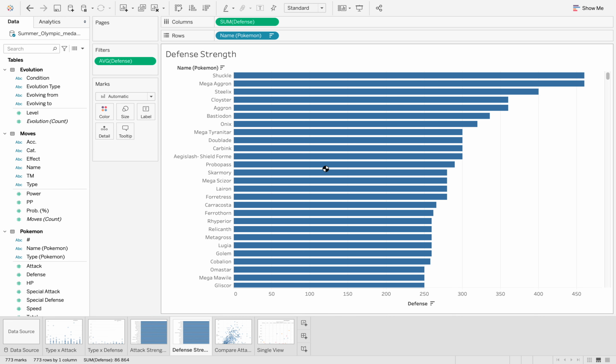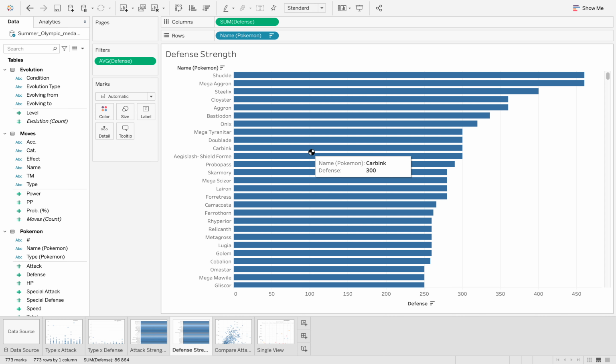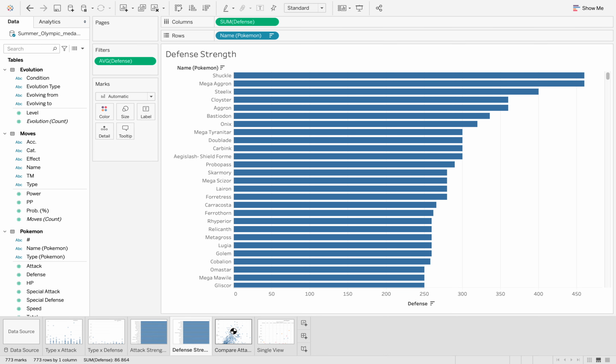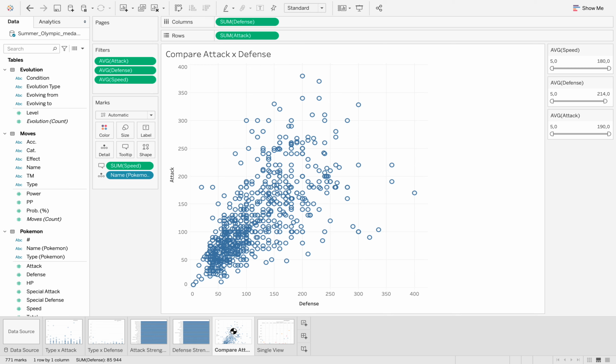Scrolling, but Tableau is loading very slowly. I don't know whether it's my PC or it just works like this. Moving on, this one is an interesting one because now we get to see where most Pokemons are average, and we see that where they are mostly intersecting, that's where most of them are just normal or average.